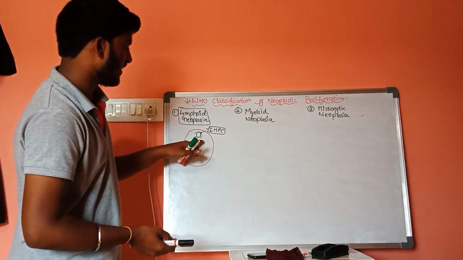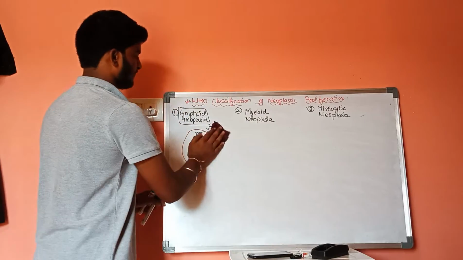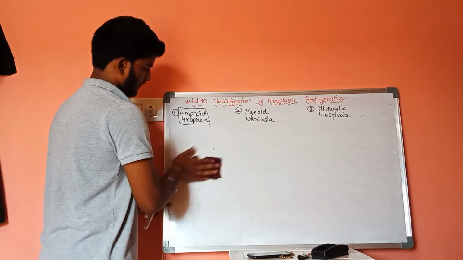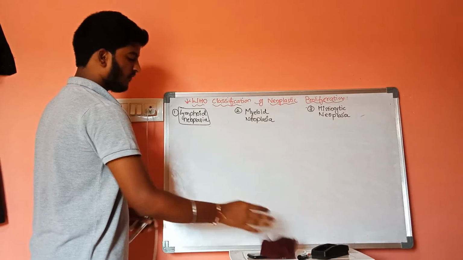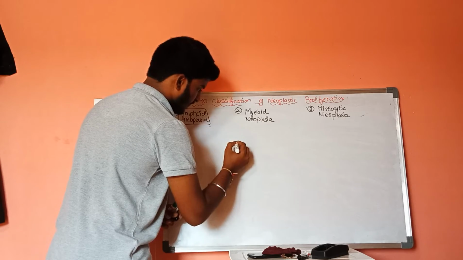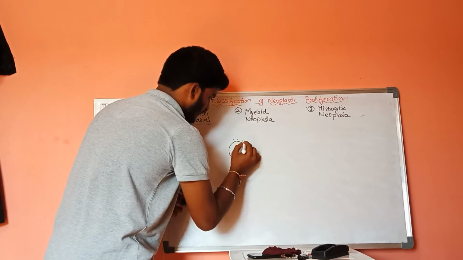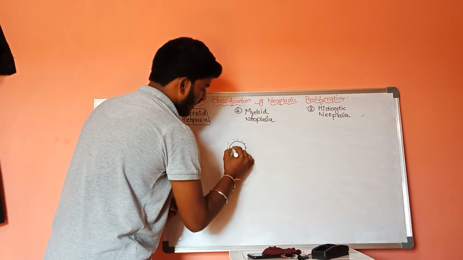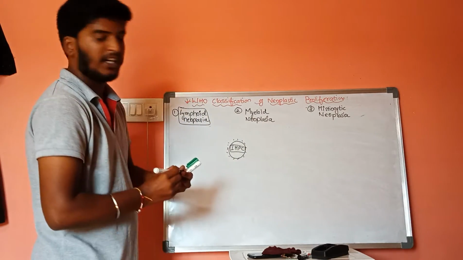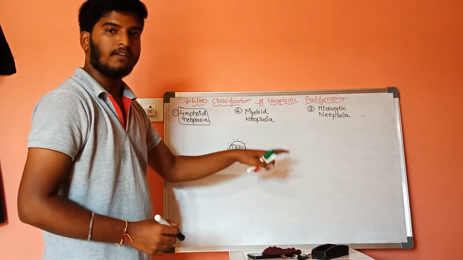Now, these precursor hemopoietic cells, let us consider this is an immature hemopoietic cell, which is present on the inner side of the bone marrow of our body.